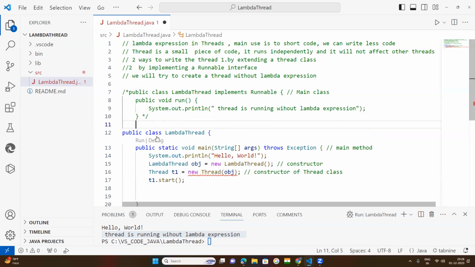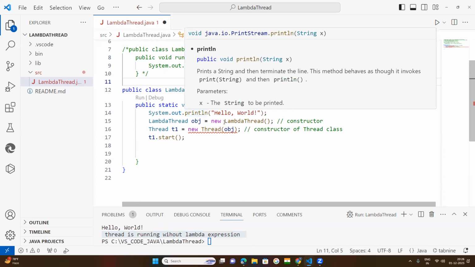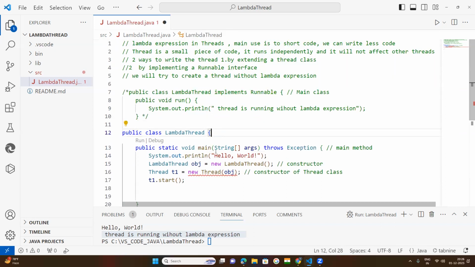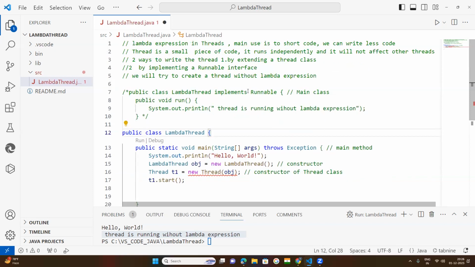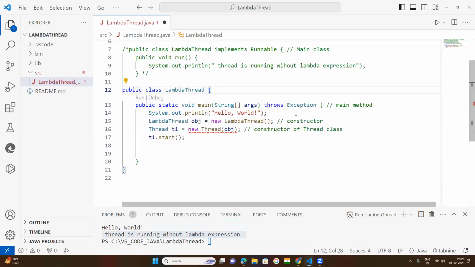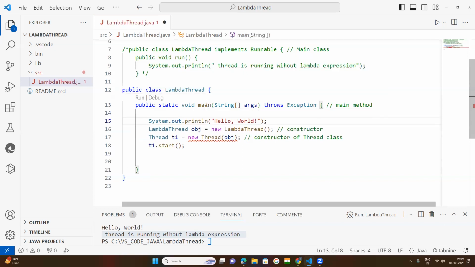Okay. Now what I'm doing here, simply, this is my class name, and under this is the main method. This is the class name. This is the main method. Under this main method, I had used the implements Runnable interface. Here under this main method, I will not use any implementation, I will simply use the Runnable interface.